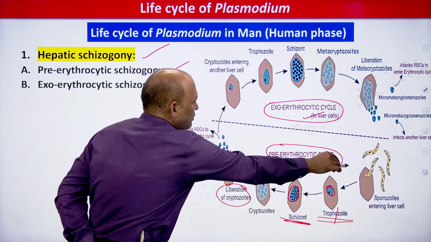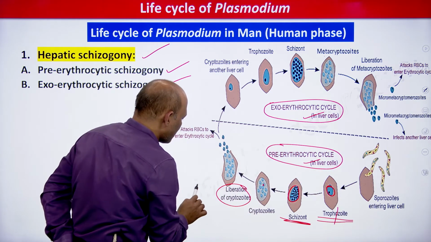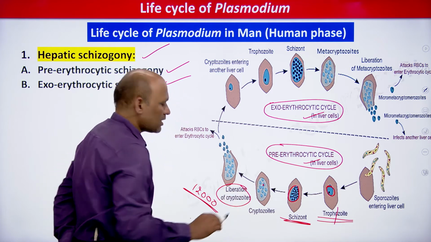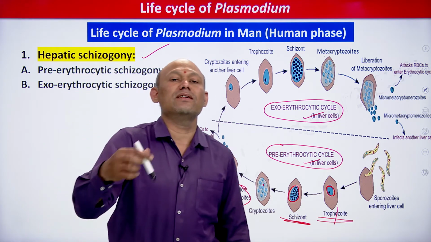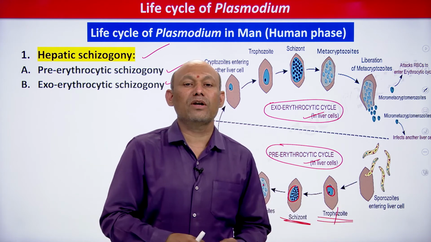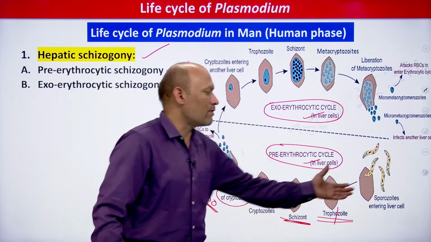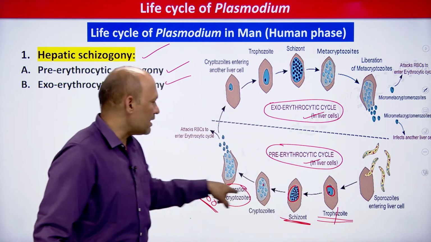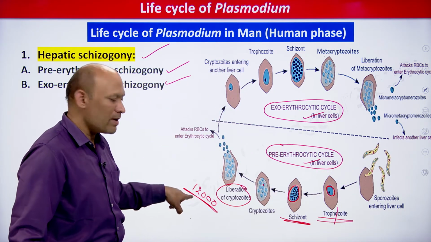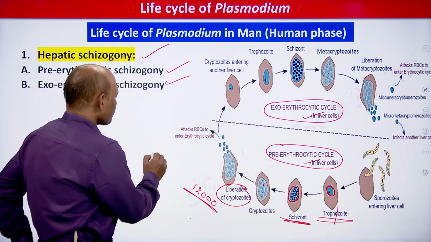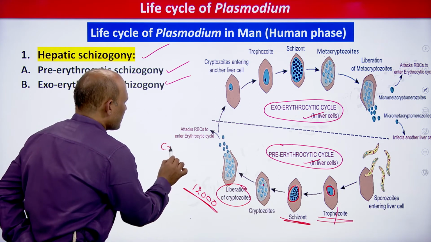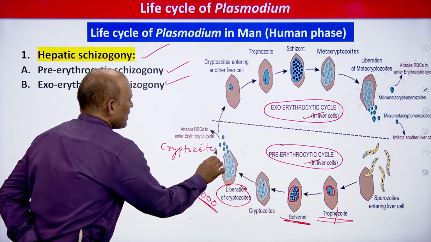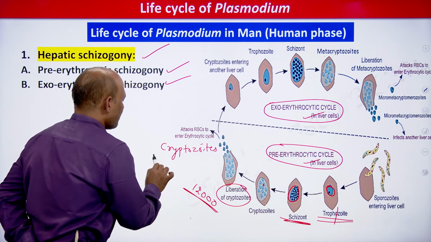So from one sporozoite, how many cryptozoites will be released? You see, 12,000, students. 12,000 cryptozoites are released. You can imagine the reproductive capacity of Plasmodium vivax, right. So one sporozoite is entering and it is releasing 12,000 cryptozoites, students. It is very important. Cryptozoites, right.